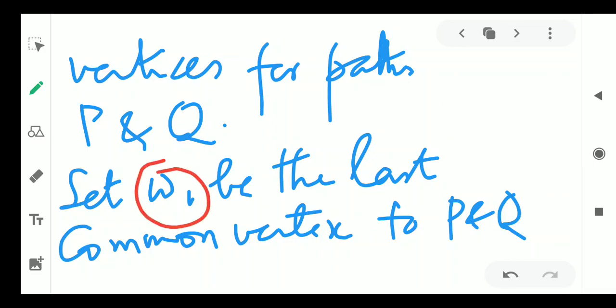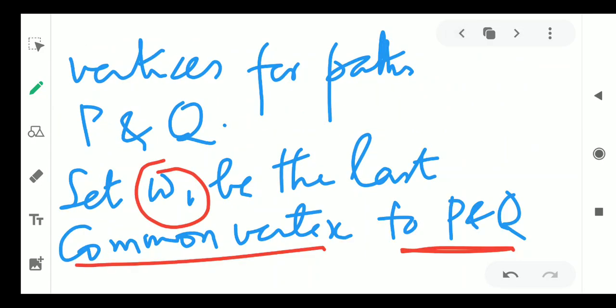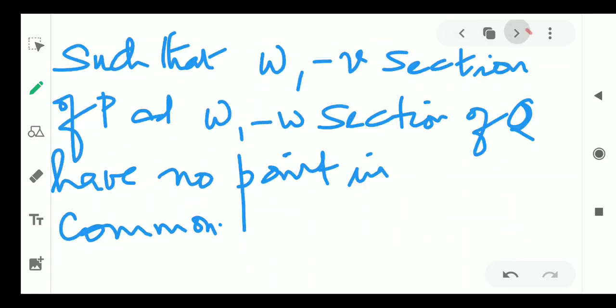Let W1 be the last common vertex to both P and Q. There may be common vertices; I'll draw a figure and then it will be clear. Let W1 be the last common vertex to P and Q, such that the W1V section of P and the W1W section of Q have no point in common.